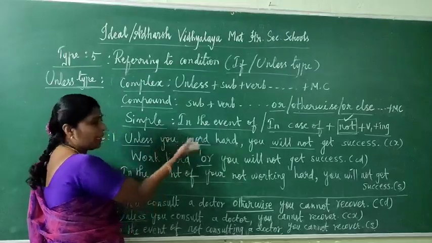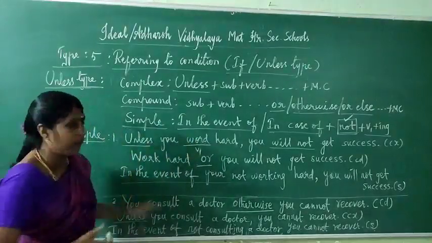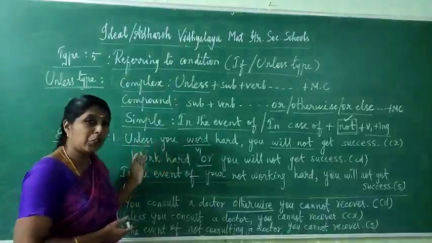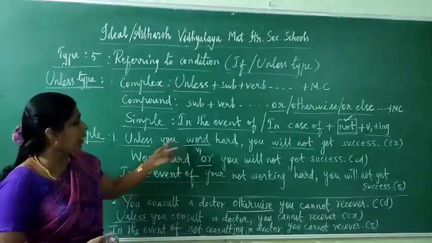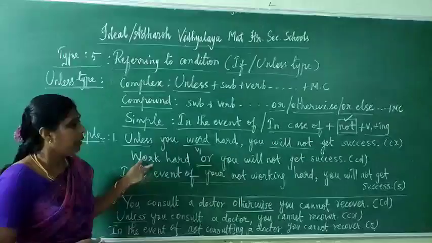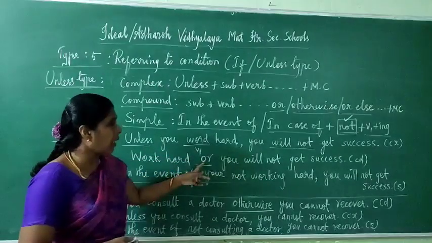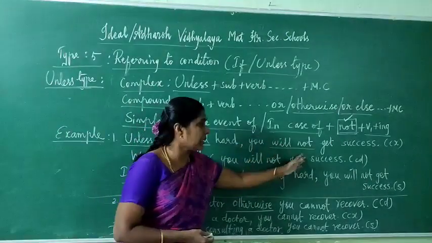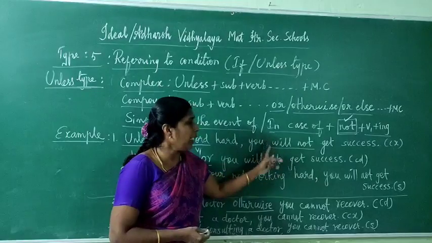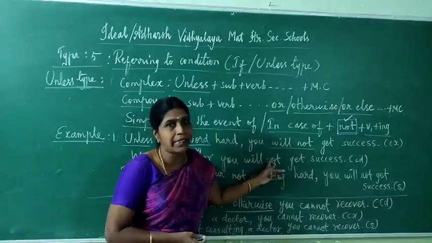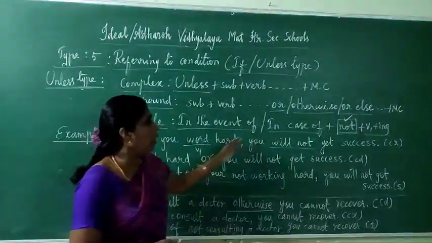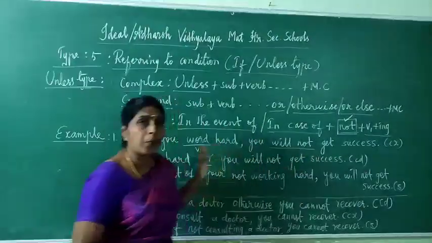Or you can write you must work hard, or you should work hard, like the if type. Or simply you can begin with verb 1: work hard, conjunction word or, you will not get success. In all three sentences, the main clause remains unchanged. So here, or you will not get success, that is compound.